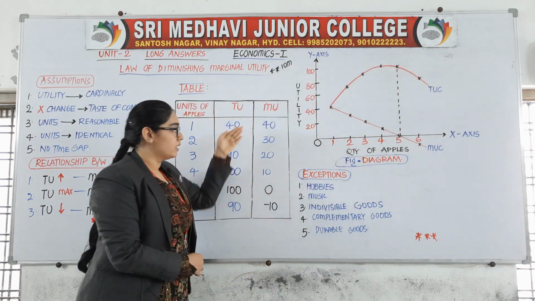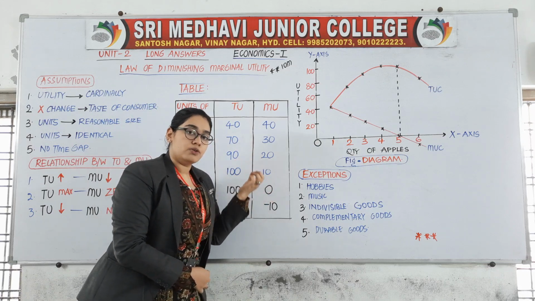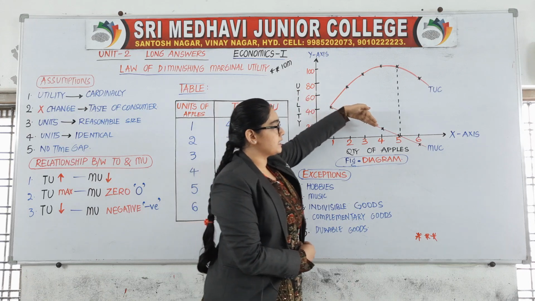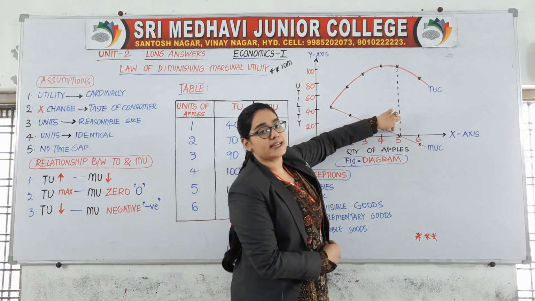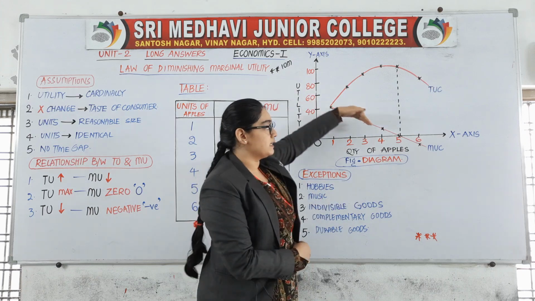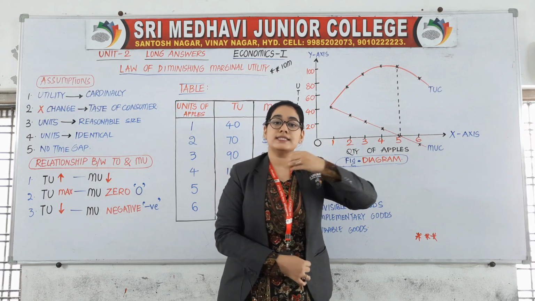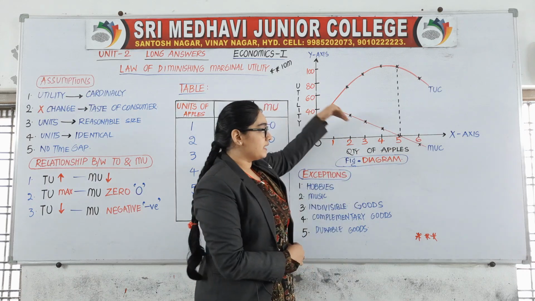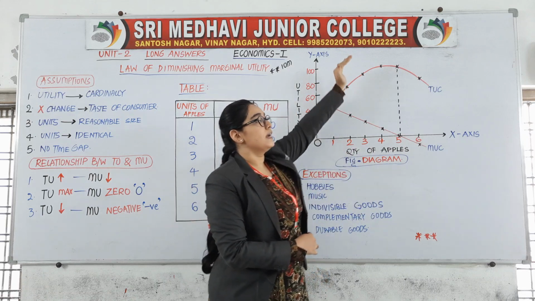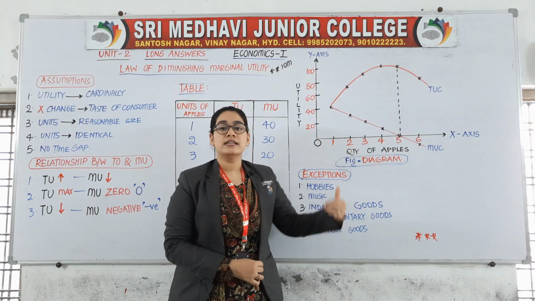Done. Now, marginal utility. It is decreasing. It became 0. It became negative. Let us see. It is decreasing. When it touches the x-axis, that means it became 0. It is decreasing. It became 0. Then under the x-axis it will count as negative. Decreasing, 0, negative. Increasing, maximum, decreasing. In this way you need to draw the diagram.